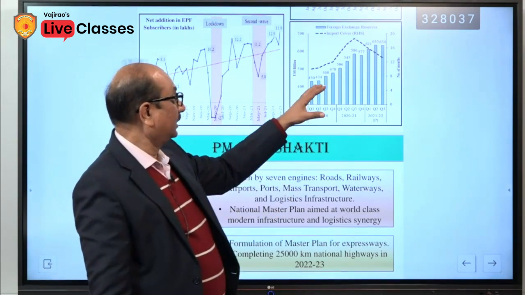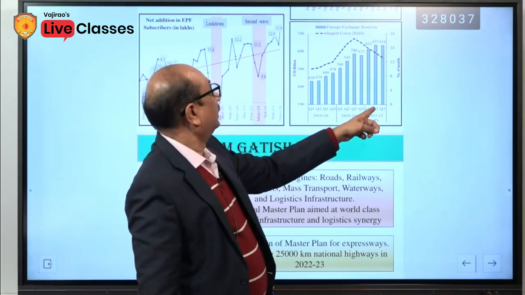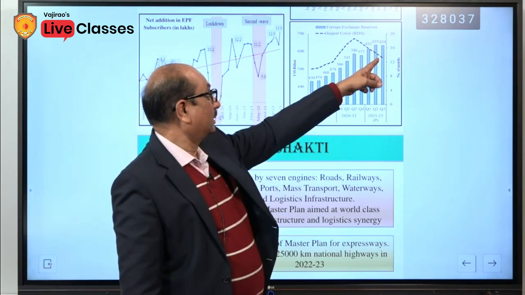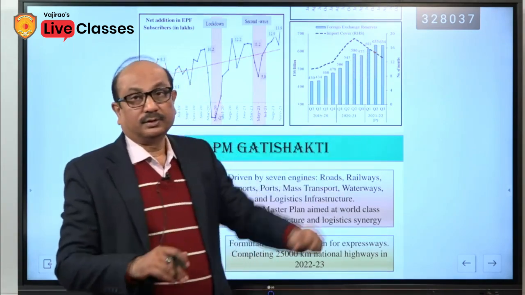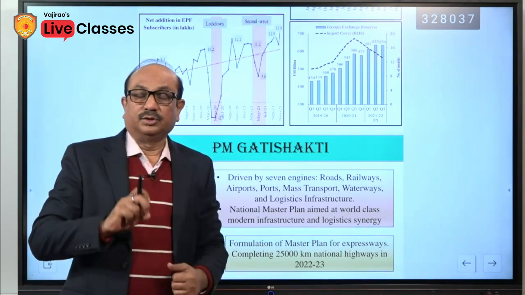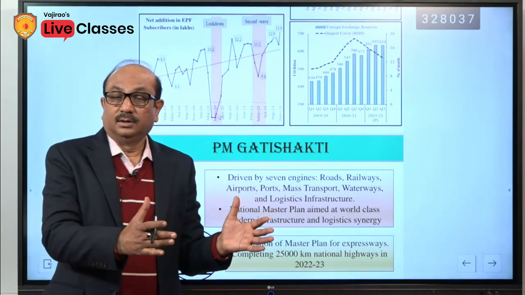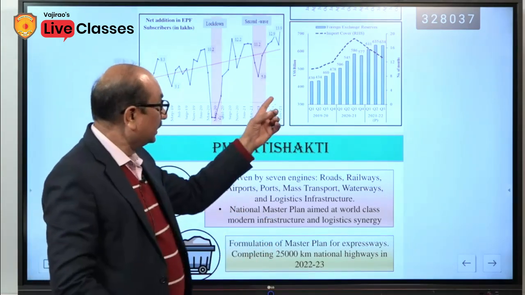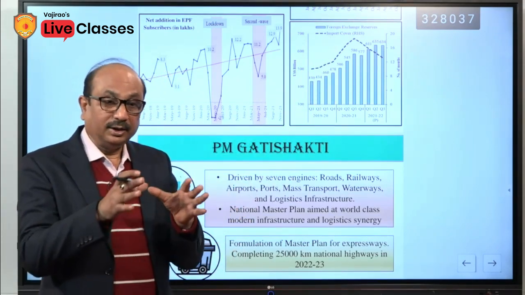But here you can see that though there are differences, thereafter for this Q1 and Q2 of 21-22, the foreign currency reserve was much more than the import cover. It reflects a strong situation of the economy, because we have the surplus foreign currency fund even after covering the import. So, this data is a comparison between the availability of foreign currency reserve and the import cover.